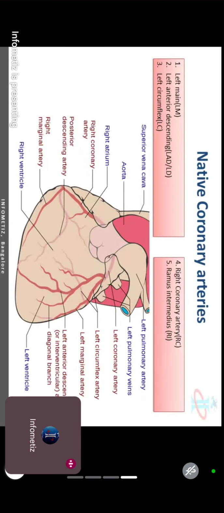Correct? So the heart muscle starts dying. That is the condition that will lead to a heart attack. If even a small portion of the heart muscle dies, it is a heart attack. So that is the scenario when an artery is blocked.